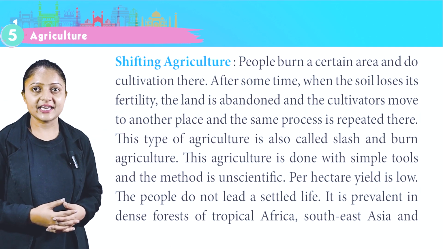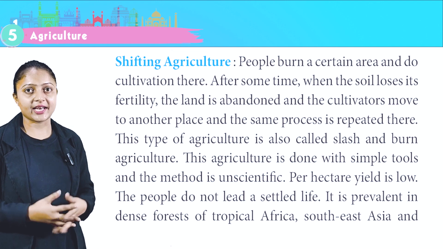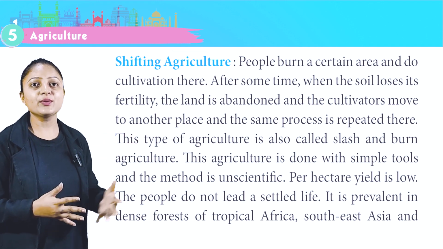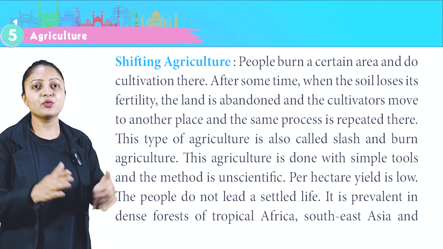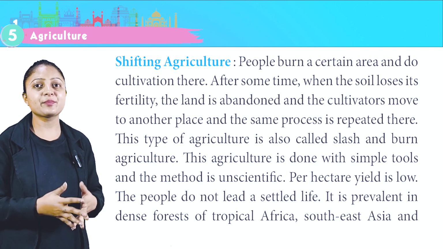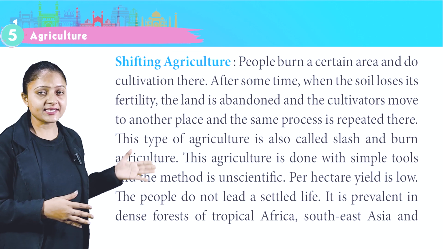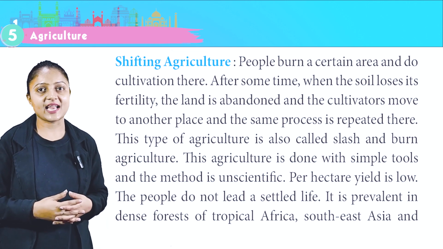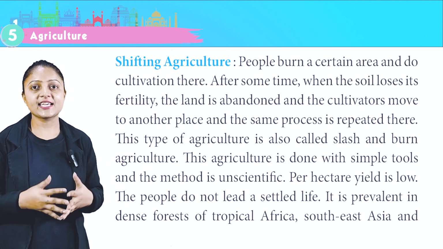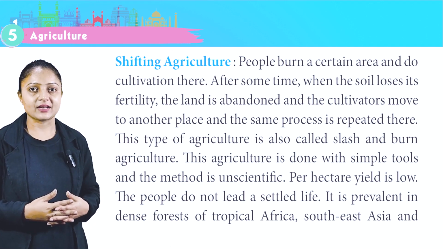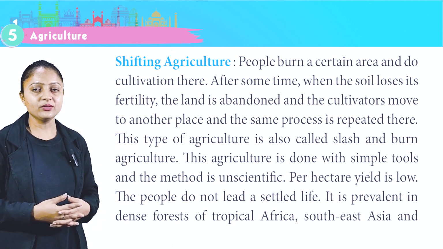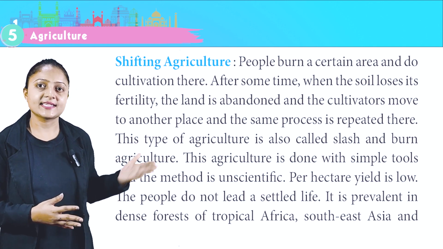Shifting agriculture. People burn a certain area and do cultivation there. After some time, when the soil loses its fertility, the land is abandoned and the cultivators move to another place, and the same process is repeated there. This type of agriculture is also called slash and burn agriculture. It is done with simple tools and the method is unscientific. Per hectare yield is low. The people do not lead a settled life.